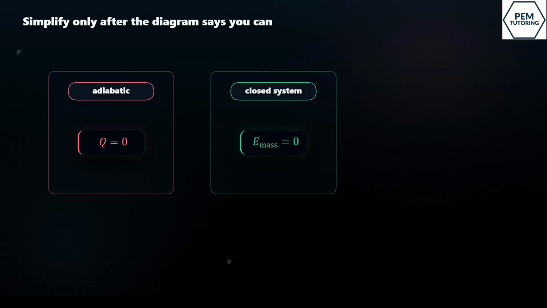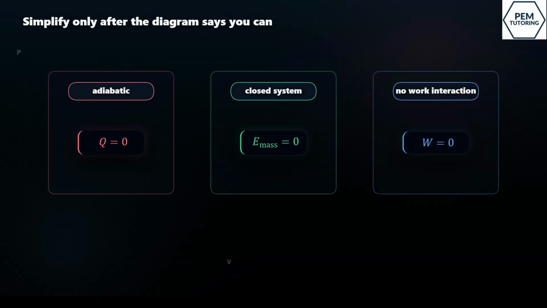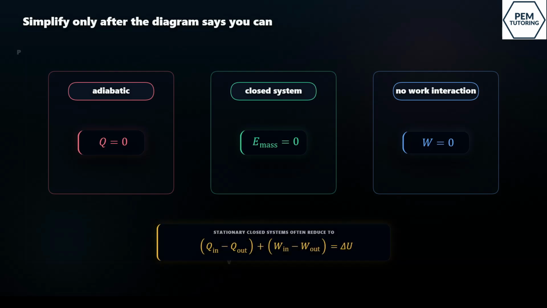Now we simplify carefully. We only simplify when the diagram allows it. If a system is adiabatic, there is no heat transfer. That means Q equals 0. If the system is closed, no mass crosses the boundary, so the mass flow energy is 0. And if there is no work interaction, W is 0. For many stationary closed systems, the balance becomes Q in minus Q out plus W in minus W out equals delta U. That is a very common thermodynamics setup.